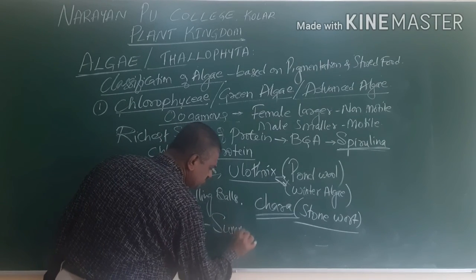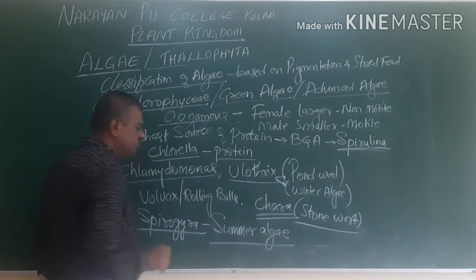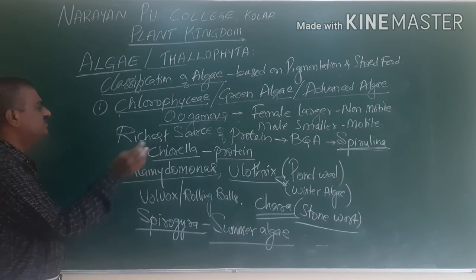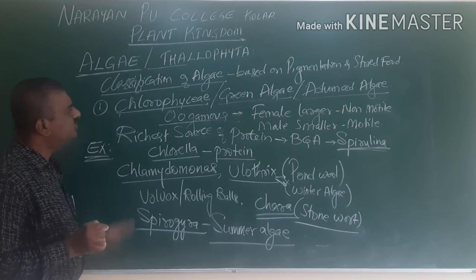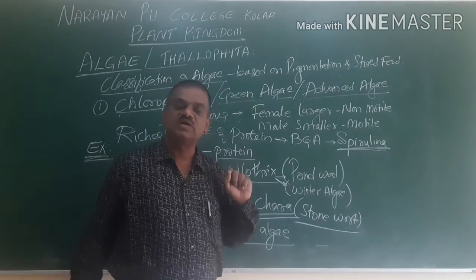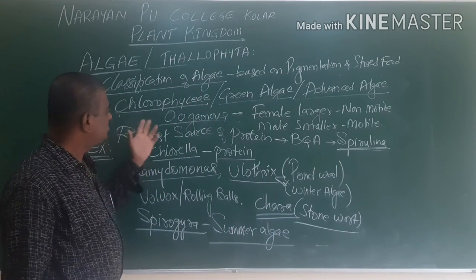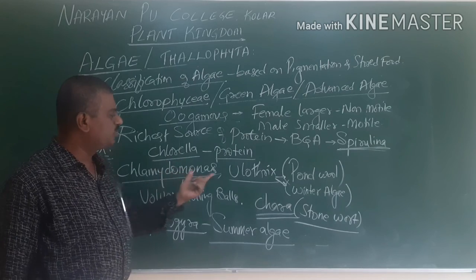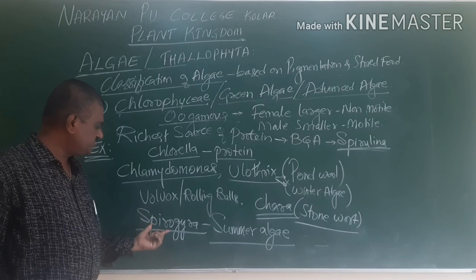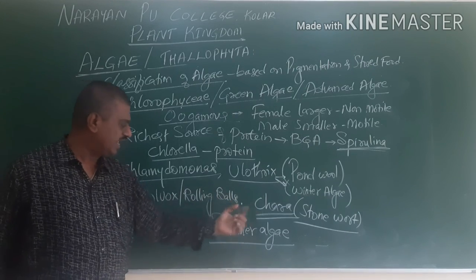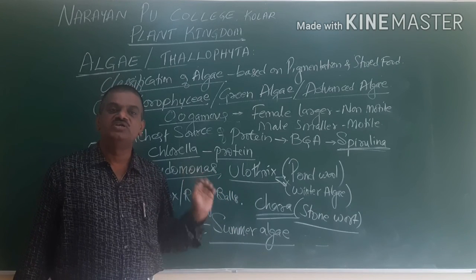All these are some of the examples of green algae. So here chlorophyceae is completed. The examples for this are Chlamydomonas, Ulothrix, Spirogyra, Volvox, Chara. All these are the examples of green algae.